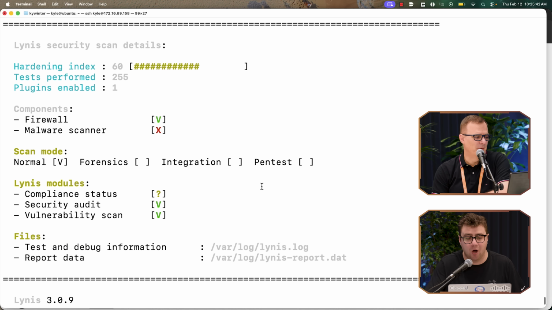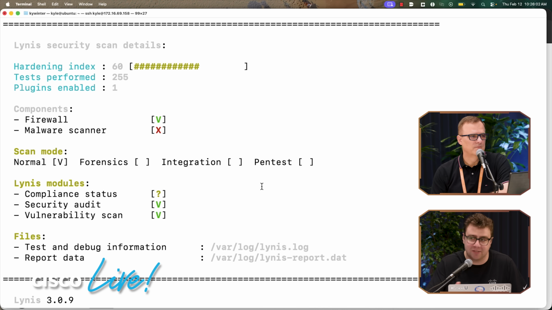That's great, Kyle. So what was the result of our audit? Yeah, taking a look, you went up 1%. Before we were at a score of 59, now we're at a score of 60. So incremental improvements. There's a lot that goes into hardening a Linux environment, and we just spent a couple of minutes here. We moved the needle in the right direction at least, which is good, but there's a lot more work to be done. It's important to audit these systems and know where they're at. It's also very valuable that organizations like CIS offer hardened images, which can save you a lot of the time and effort here.